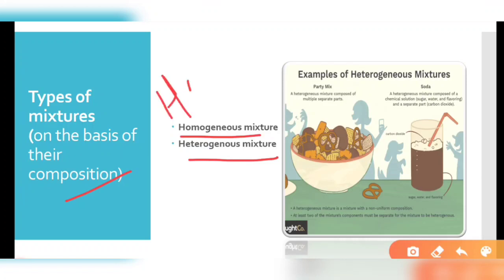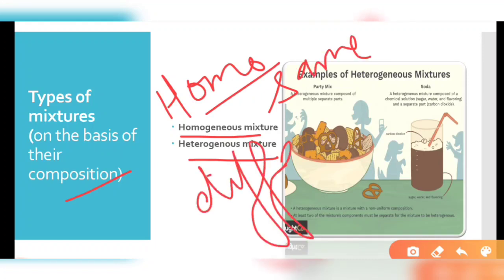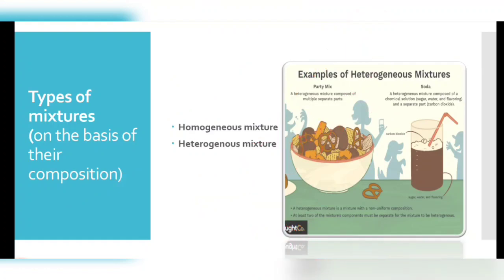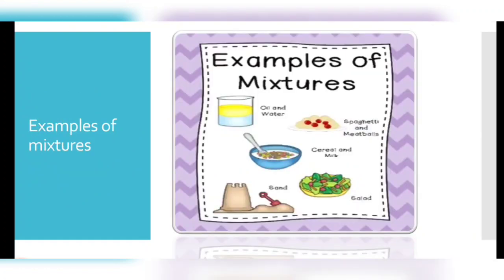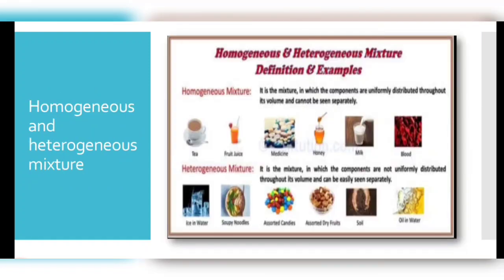I have already told you that homo means same and hetero means different, and genous here is related to the composition. If the mixture has the same composition throughout its mass, it is considered homogeneous, right? For example, filtered tea.